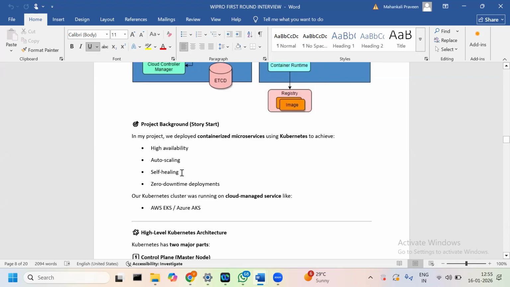Self-healing means if anything happens at the container level or pod level, it heals and restarts itself automatically. Zero downtime deployment means there is no downtime when we upgrade our deployments.